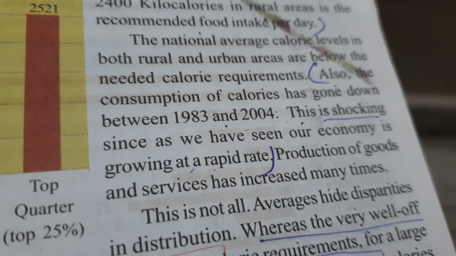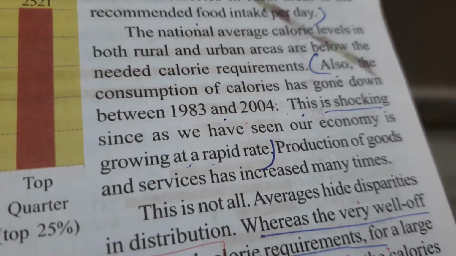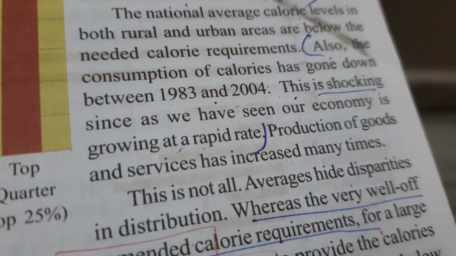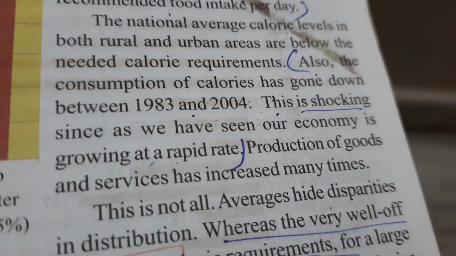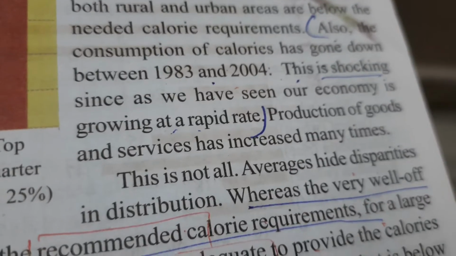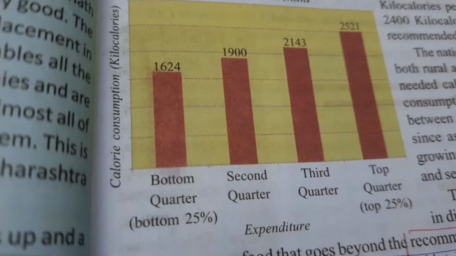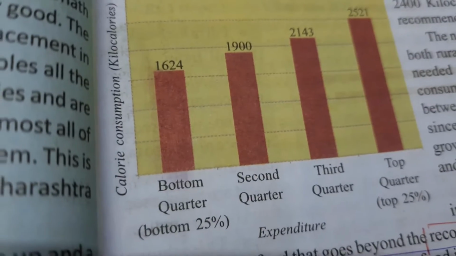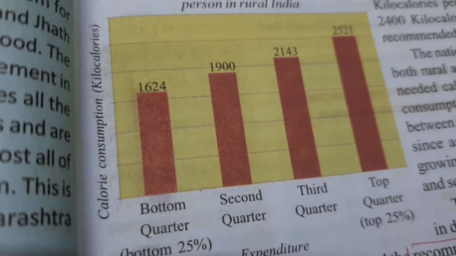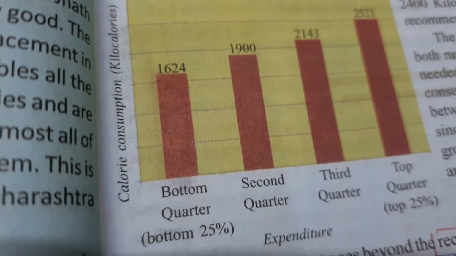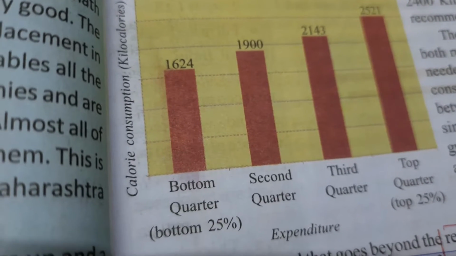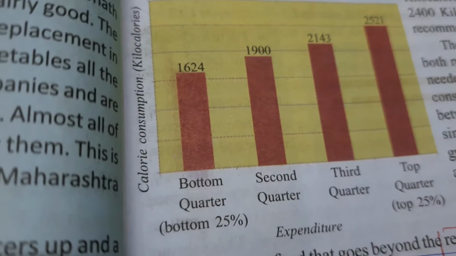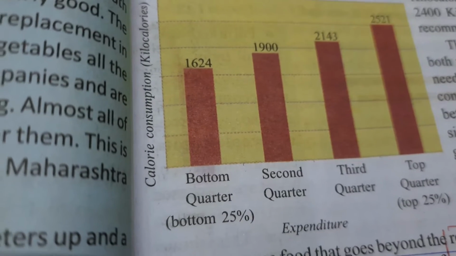They are not getting the required amount of calories, and this is shocking since we have seen our economy is growing at a rapid rate. So all the people should have reach to a good food and balanced diet. And we can see the bottom quarter means very poor people. They are 25%. They are getting only 1624 kilocalories, and the required amount is 2400 kilocalories, but they are getting only 1624.